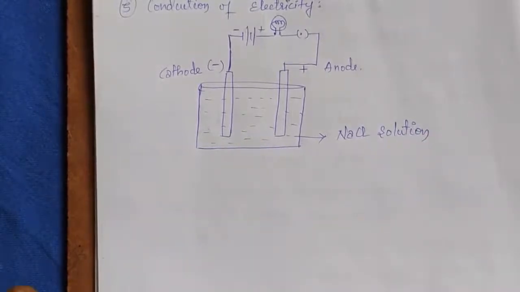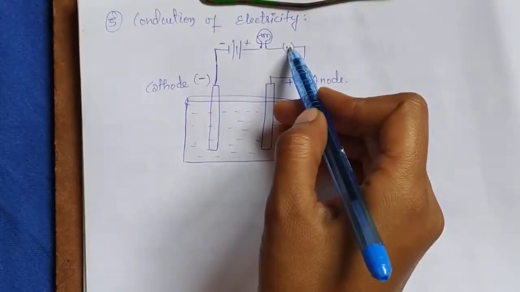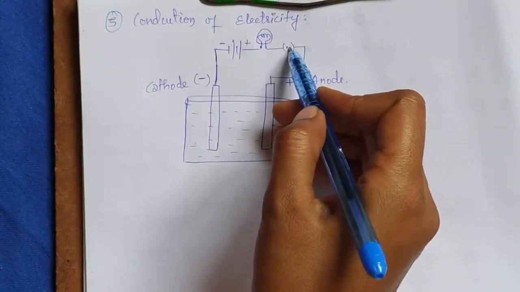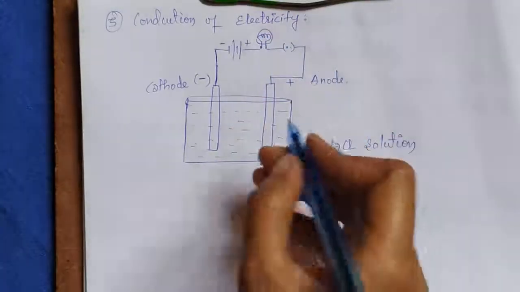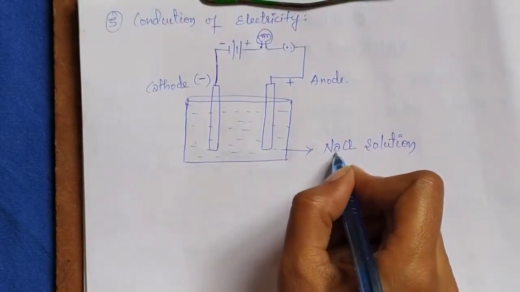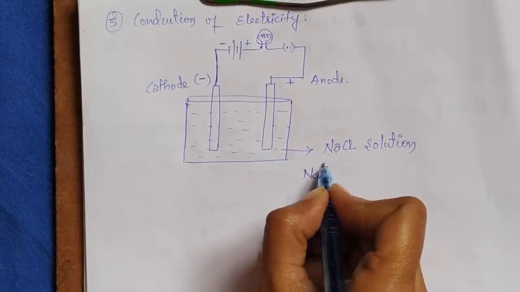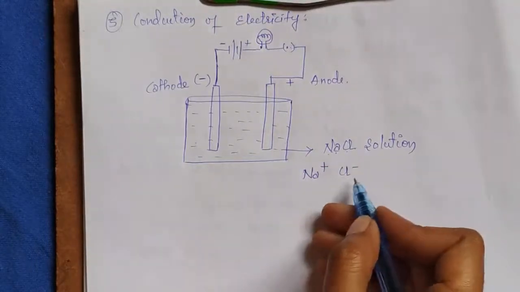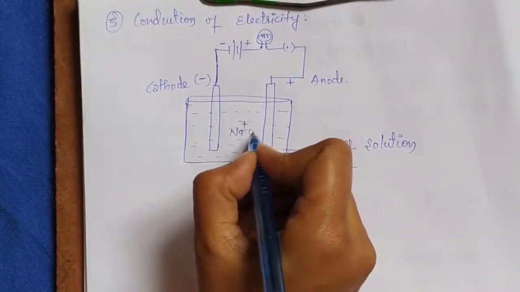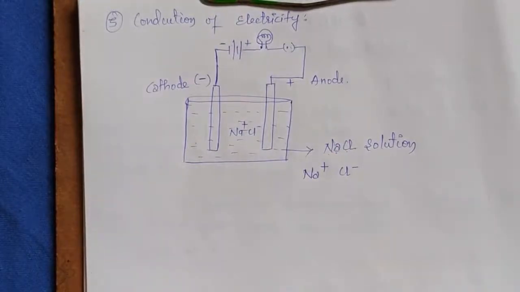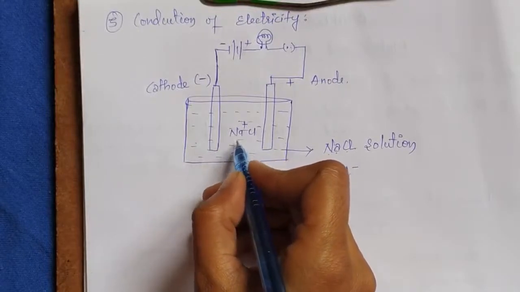Sodium chloride solution. When we switch on this circuit, close this circuit, this bulb will start glowing, because sodium chloride is an ionic compound, and in solution sodium chloride exists in the form of sodium ion and chloride ion. These ions will start moving towards the oppositely charged electrode.